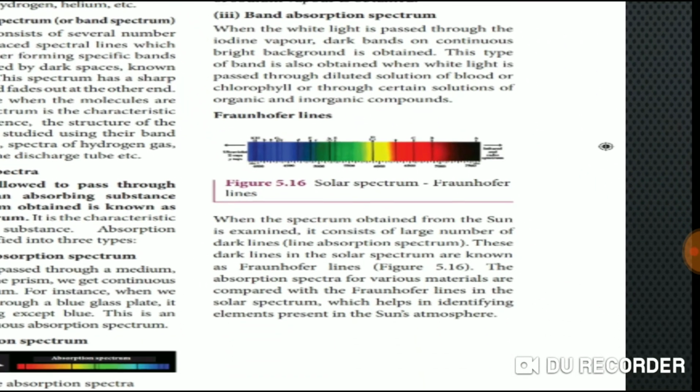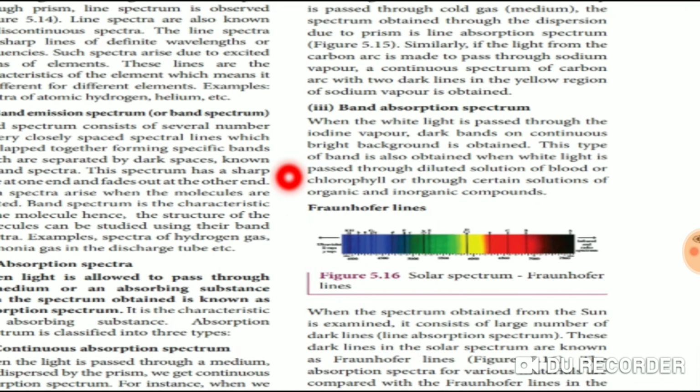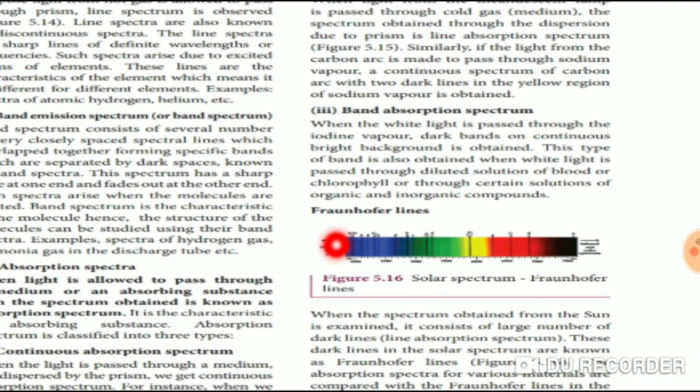The last one is Fraunhofer lines. When the spectrum obtained from the sun is examined, it consists of a large number of lines. Actually, this is a line absorption spectrum, right? So the sun spectrum is nothing but a line absorption spectrum.